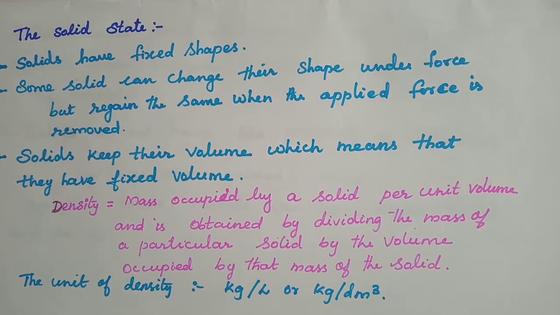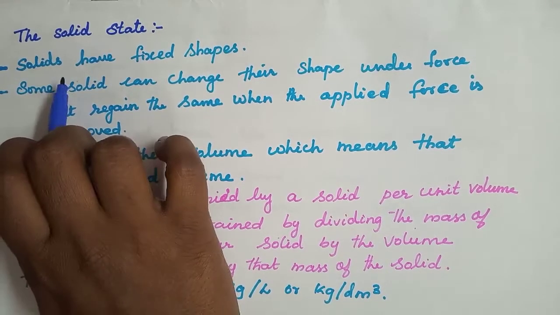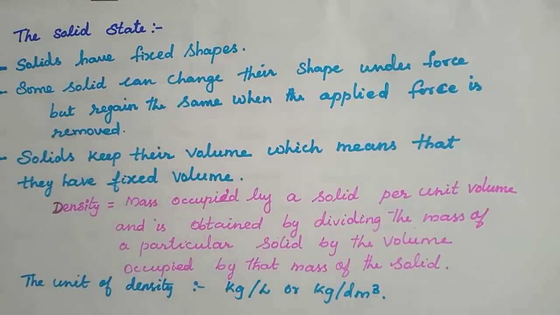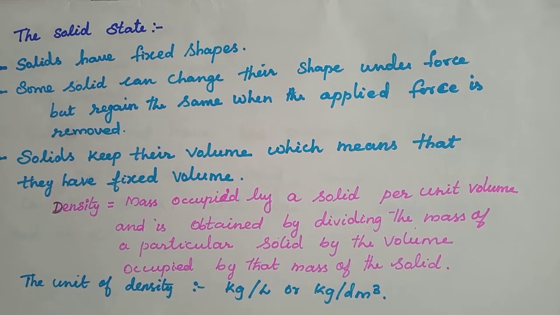Now we are going to see the solid state of matter. They are very hard and rigid in nature. The first point is that solids have fixed shapes. They do not change shape even when put in different containers.